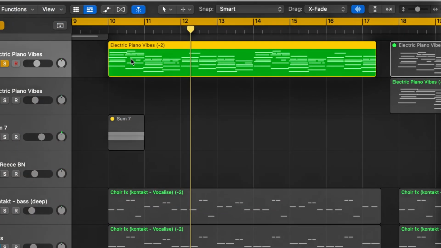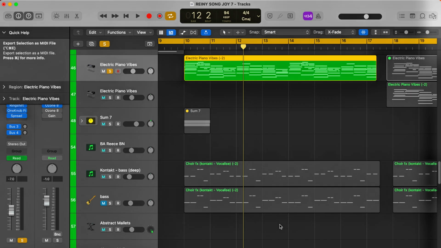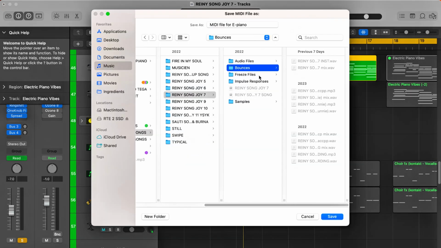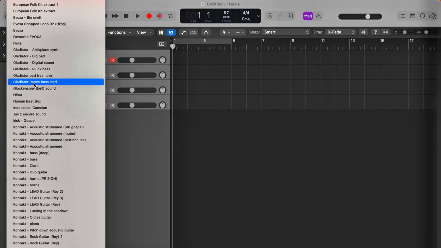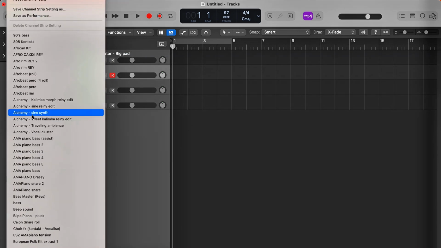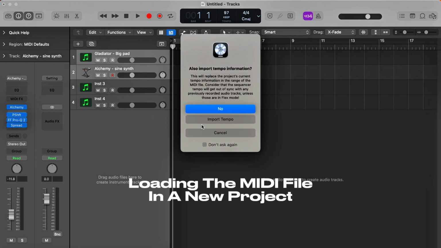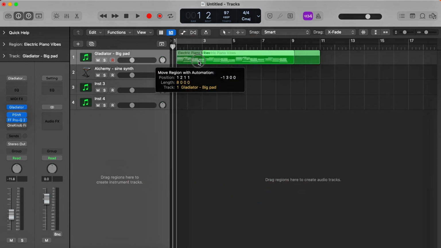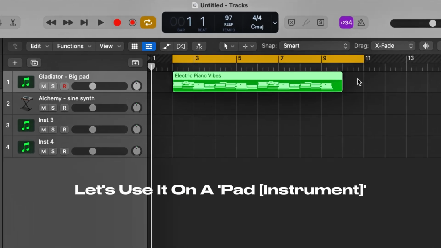When you create melodies or chords in a MIDI channel, you have the option to save them as files outside your digital audio workstation, which is your DAW, your software. You can then choose to load these files into another DAW or the same one. Alternatively, you can use them for another instrument within your DAW.